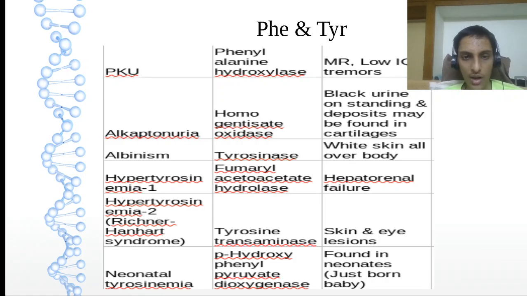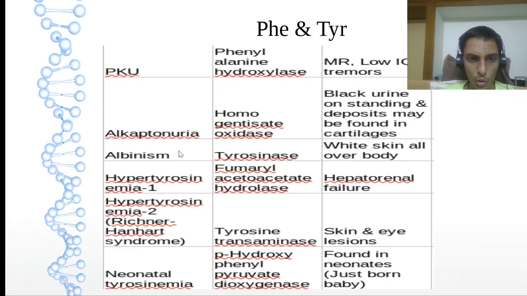Right. Now coming to the disorders associated with phenylalanine and tyrosine. First, very important is PKU, phenylketonuria, enzyme deficient phenylalanine hydroxylase. What are the clinical features? Mental retardation, low IQ and tremors. Please remember, for every amino acid deficiency, mental retardation, low IQ and tremors will be common. Okay.